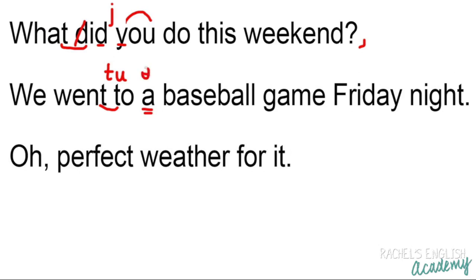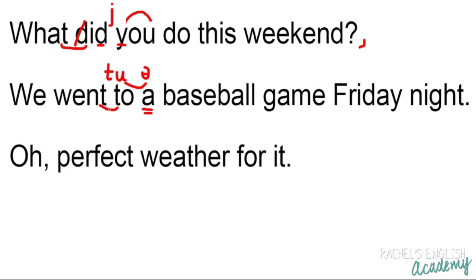We went to baseball. So if we reduced to the schwa and then followed it with a schwa, there would be no way to distinguish between those two words, and it would feel like we lost a syllable. We went to baseball. But instead it's we went to a. So by keeping an oo vowel and then putting a schwa at the end, we keep the feeling of two different words of two different syllables. We went to a baseball game.